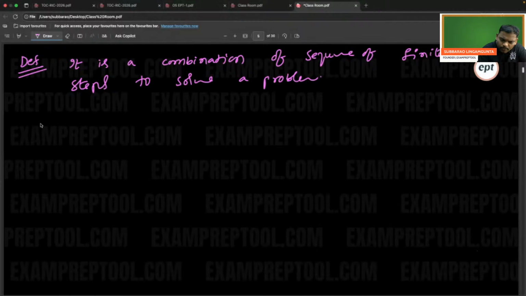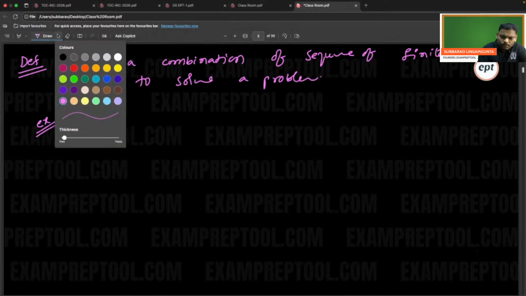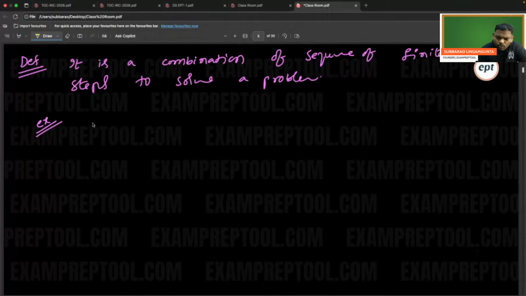Take one example. I'm writing one example, I can give one. Let me write it now: addition of two numbers. Be careful. Algorithm definition I wrote; now I am giving one example, addition of two numbers. Can you see the first step?